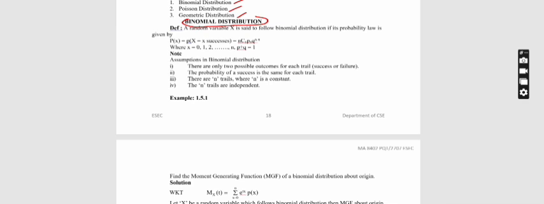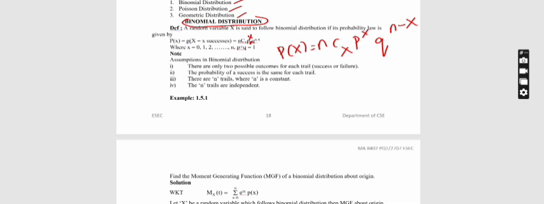Here is the definition of binomial distribution. A random variable x is said to follow binomial distribution if its probability law is given by p of x is equal to nCx p power x q power n minus x. So this is the formula for binomial distribution.